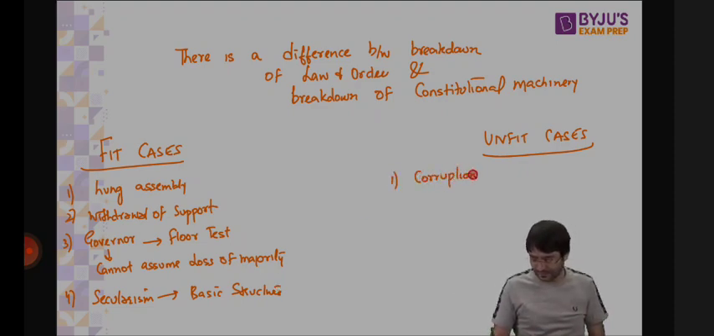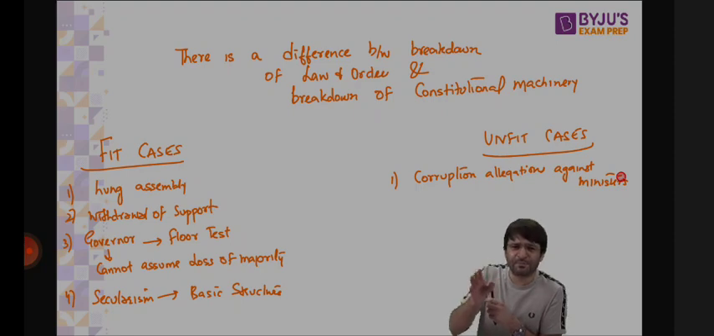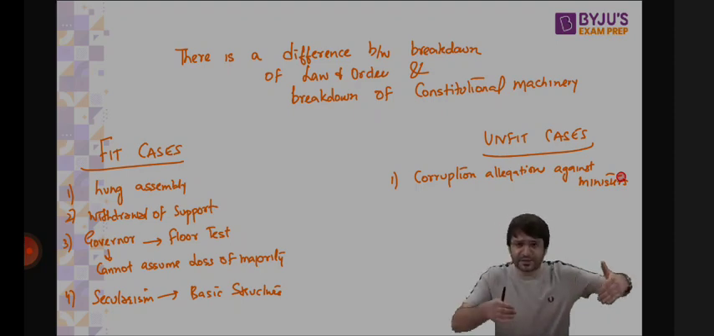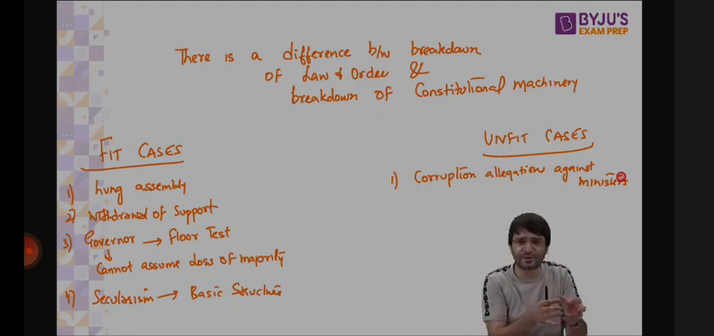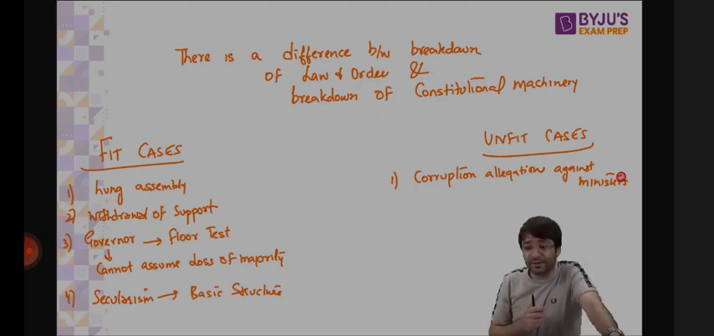Corruption allegations against ministers. It used to happen prior to the SR Bommai judgment. There are 20 ministers in the state government. Corruption allegations against a minister or two ministers. The Governor will submit a report. The Governor's report said breakdown of constitutional machinery. Why? Corruption allegations against the minister. Ready? Government dismissed. This is not breakdown of constitutional machinery.